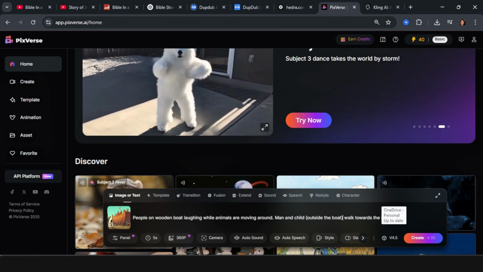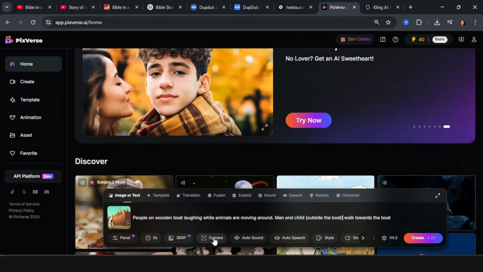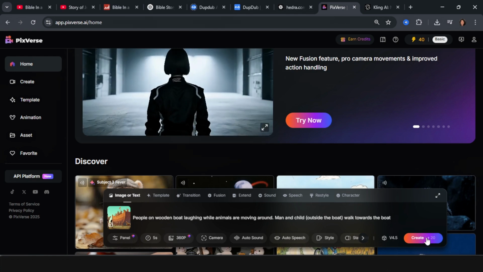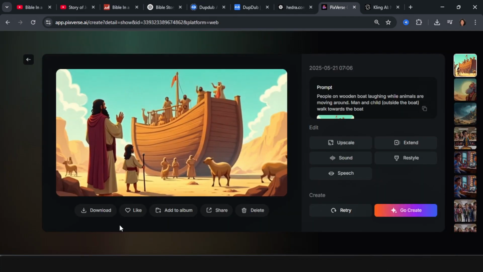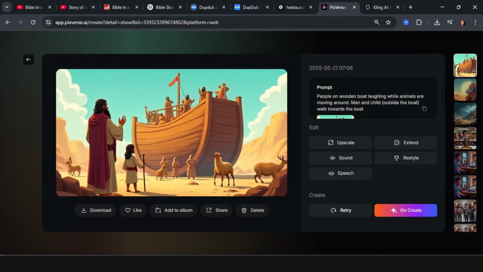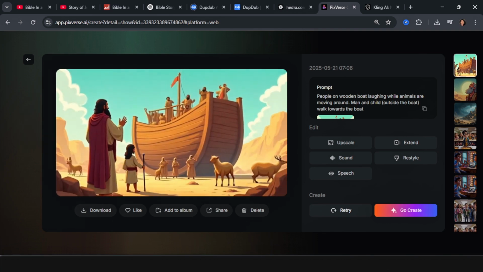So we're going to go ahead again. We'll leave this at 5 seconds. We are going to leave the camera the same. And again, we're going to go ahead and generate it. So this AI tool has, of course, given us something that we can use. Again, we're going to go ahead and download it. And this is how we're going to replicate the same idea for all the rest of the scenes.